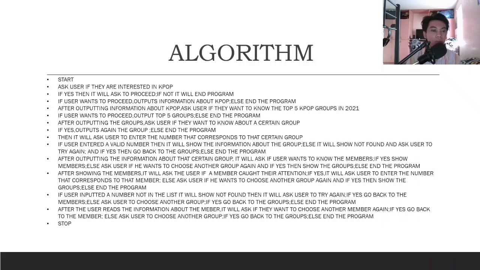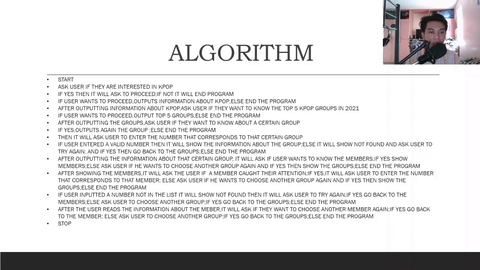After outputting information about K-pop, ask the user if they want to know the top 5 K-pop groups in 2021. If the user wants to proceed, output the top 5 groups, else end the program. After outputting the groups, it will ask the user if they want to know about a certain group. If yes, output the groups again, else end the program. Then it will ask the user to enter the number that corresponds to that certain group. If the user entered a valid number, then it will show the information about that group, else it will show not found and ask the user to try again. If yes, then go back to the groups, else end the program.